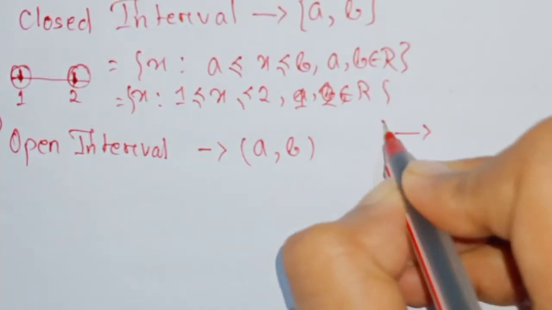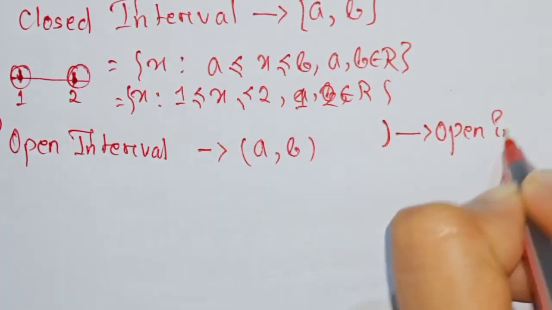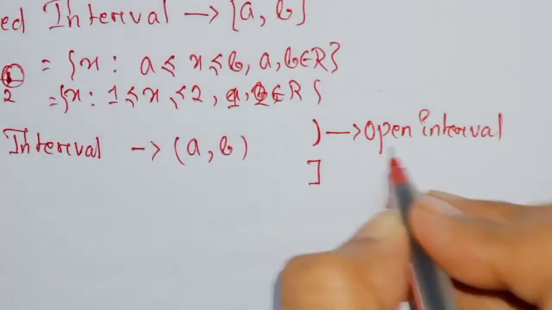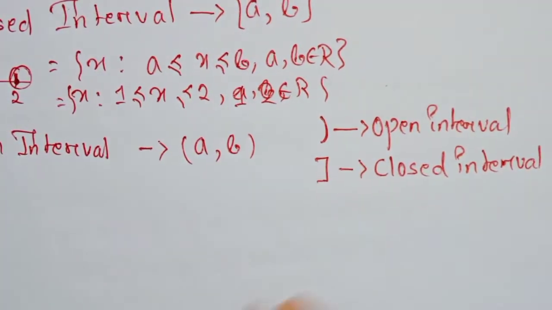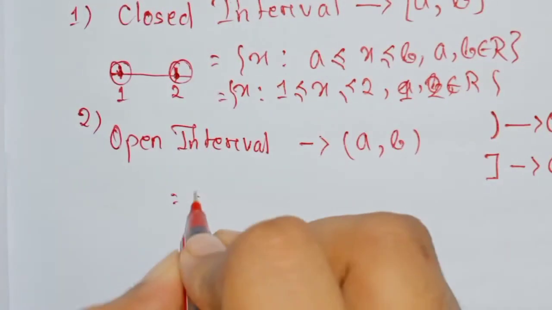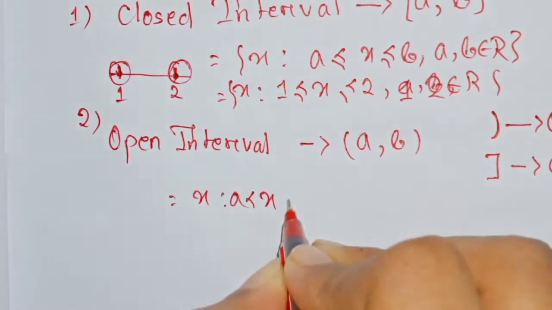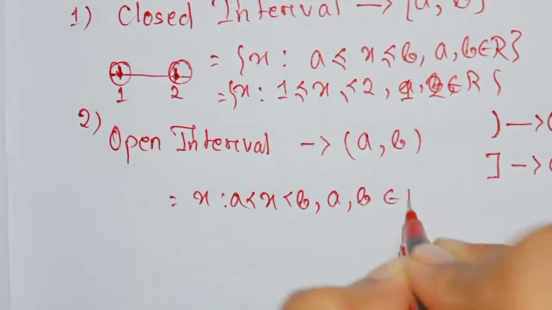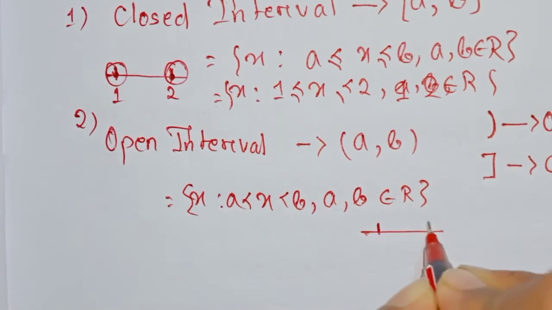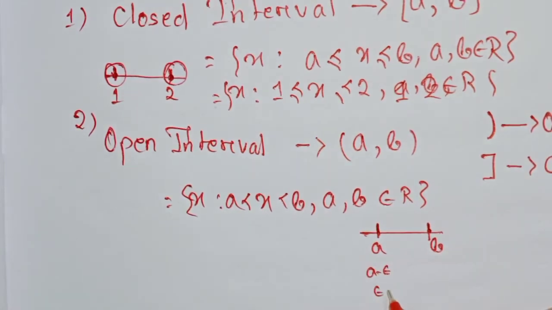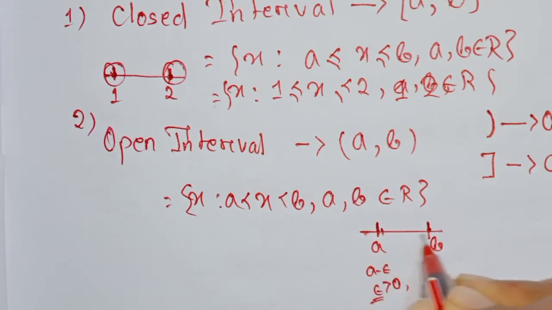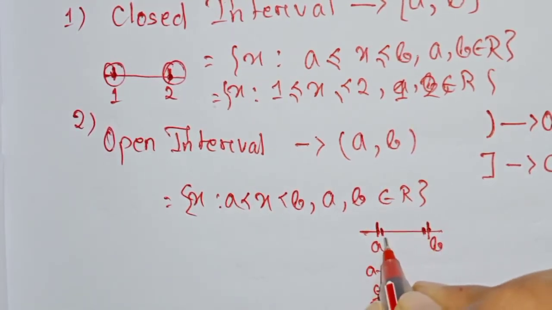This sign, the round brackets, is used for open intervals, and the square brackets are used for closed intervals. So the open interval can be written as {x such that x is greater than a and less than b}, where a and b belong to R. Here a and b are not included in the set, but a plus epsilon, where epsilon is a very small number greater than 0, is included in the set.